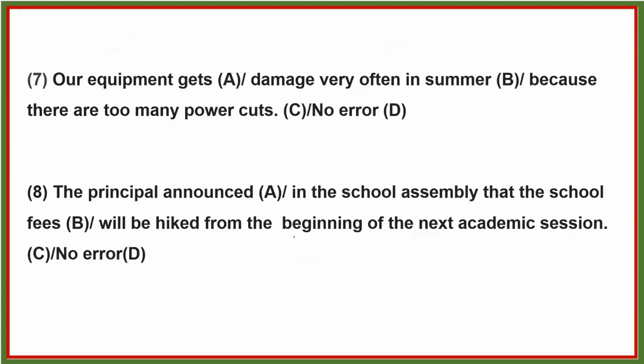Now see the seventh question. Our equipment gets damage very often in summer because there are too many power cuts. Here, the error is in part B. If you read, our equipment gets damaged is correct because here it is in passive form. So here, damage is not allowed. Instead, it should be damaged. So I'll read for you again. Our equipment gets damaged very often in summer because there are too many power cuts.